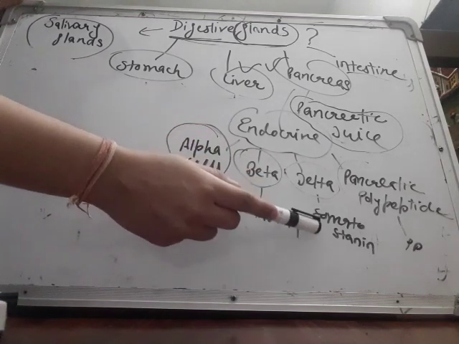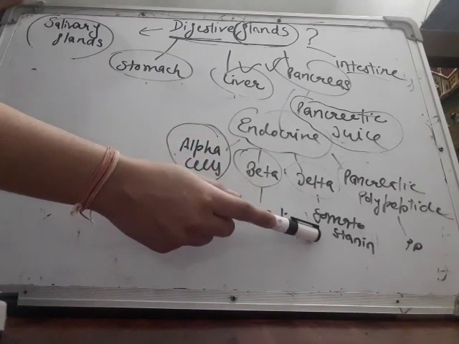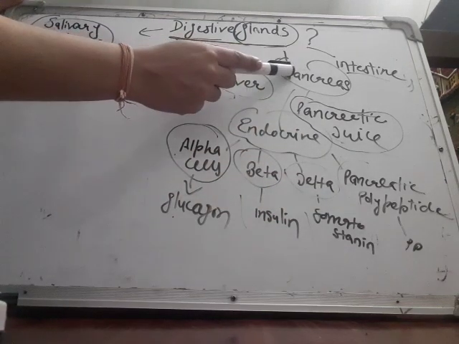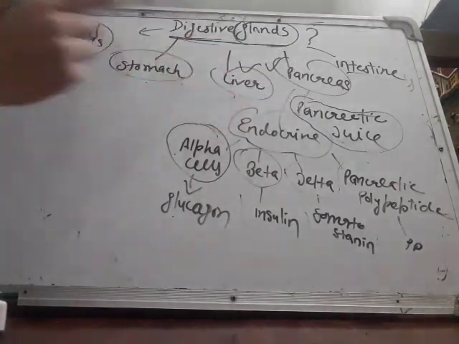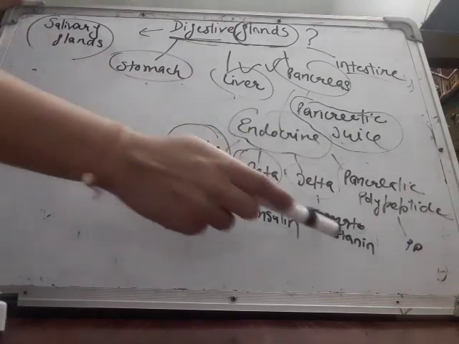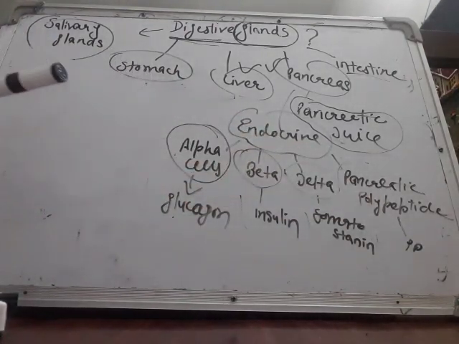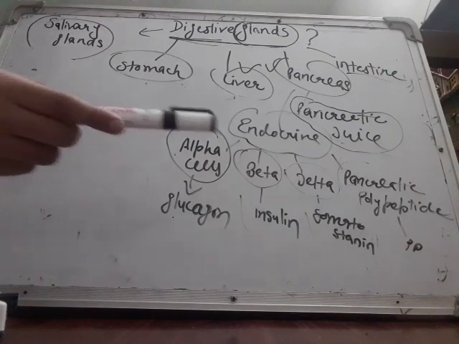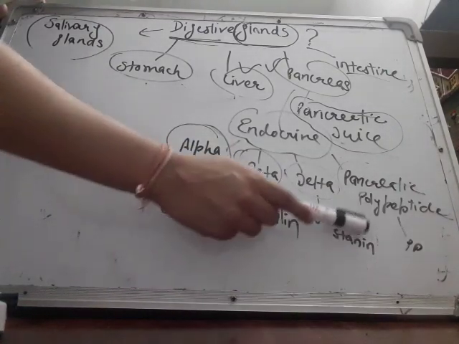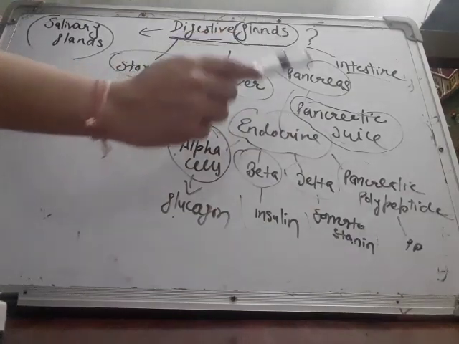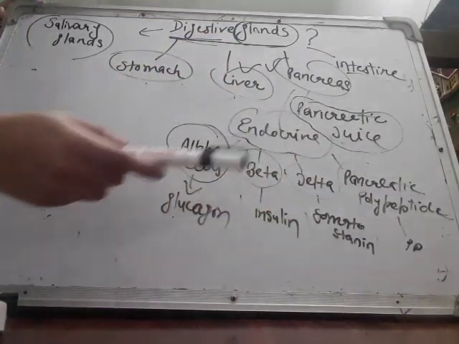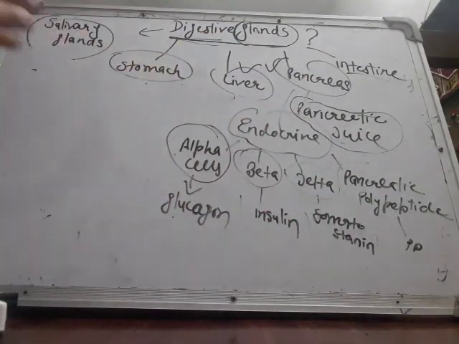And delta cells secrete somatostatin, a negative hormone which acts upon the pancreatic gland and stops the secretion of pancreatic juice. So it is a negative hormone. Somatostatin also stops the secretion of the liver. And pancreatic polypeptide stops the secretion of pancreatic juice.